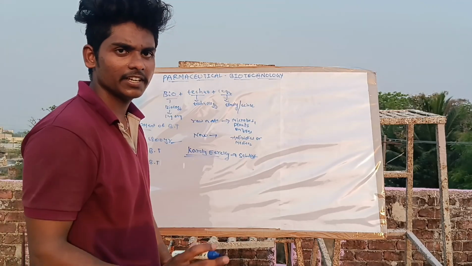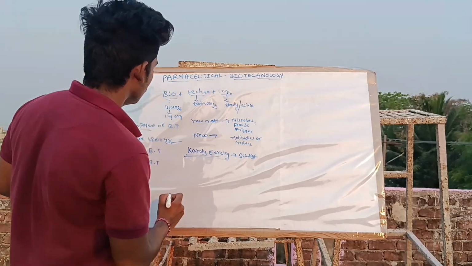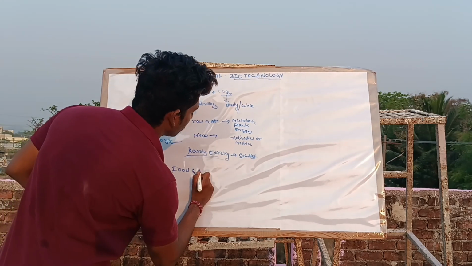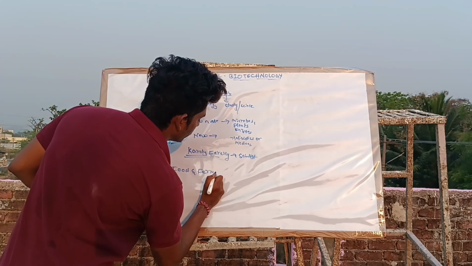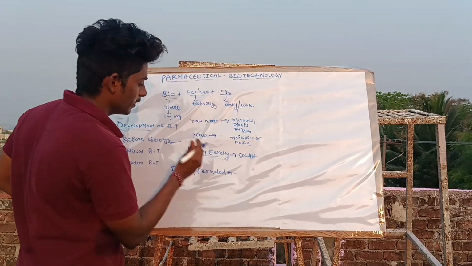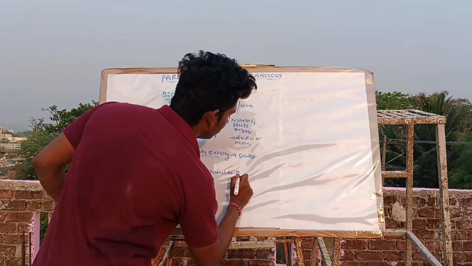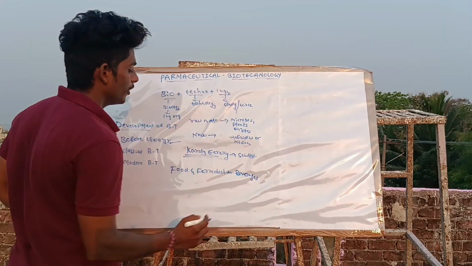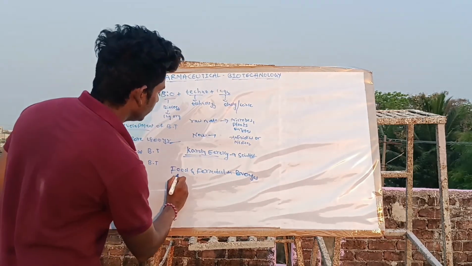In this era, various types of food and fermented medicines or beverages were introduced. What are the various types in food?